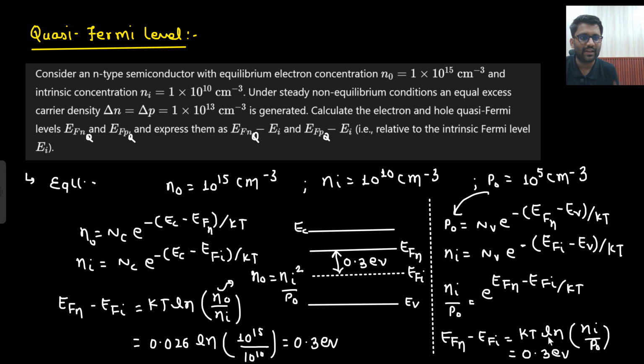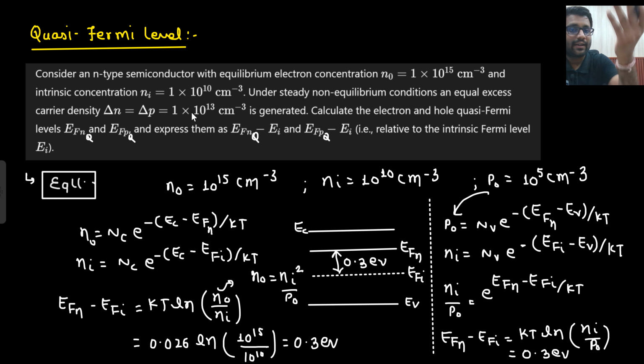So there is only one Fermi level, which is near the conduction band, and the gap between the intrinsic Fermi level and the Fermi level of the n-type is 0.3 electron volt. Till this point is the condition of equilibrium, and everything is fine. Now what we are doing is disturbing the equilibrium.